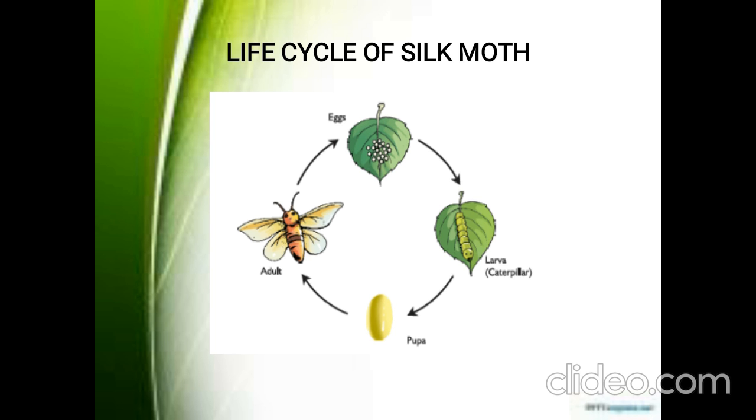The female silk moth will lay eggs on the mulberry leaves, and it hatches into a caterpillar, that is the larva stage, and then the larva, that is the caterpillar, will build a protective layer around its body. That stage is called the pupa stage. The protecting layer over its body is called cocoons. After some days, adult silk moth will hatch out of the cocoon. Okay, this is what happens in the life cycle of silk moth. It also has 4 stages. So what are the 4 stages? Egg, larva, cocoon and silk moth, right?